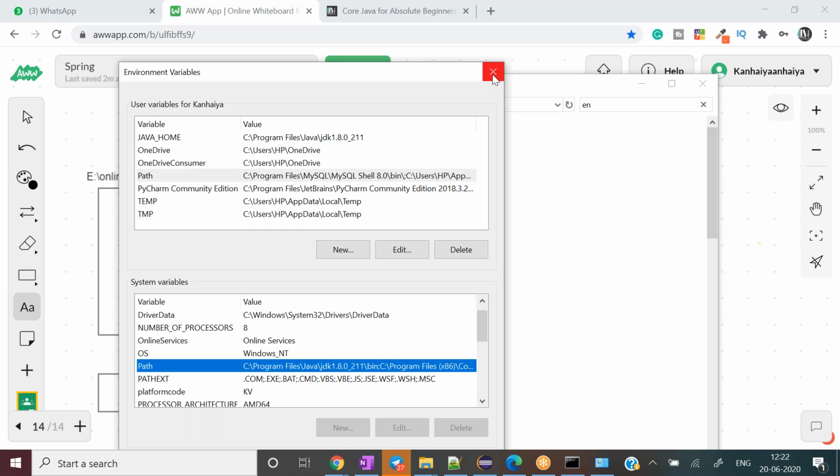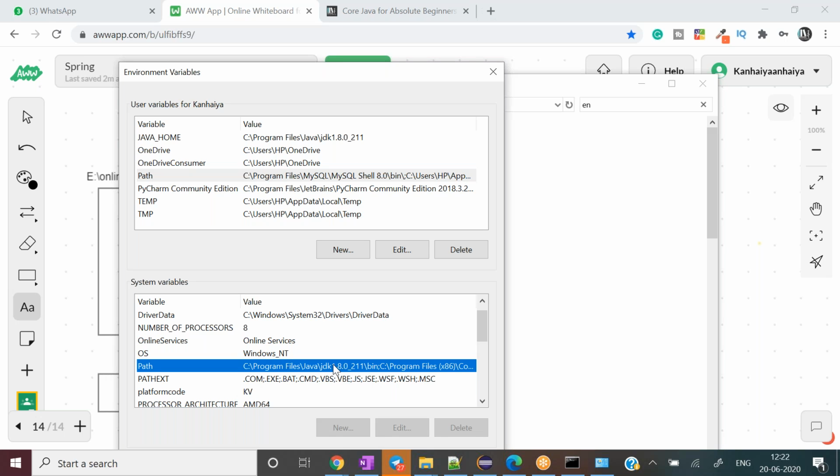any directory and try to run it, our program first searches for the compiler, and if the compiler is not available in the current directory, then it will go to the environment variable. Under the environment variable it will scan all the variables and see that the path variable is set by the developer, and it will look one by one. It will search this Java bin directory and find there, okay, javac I have found.